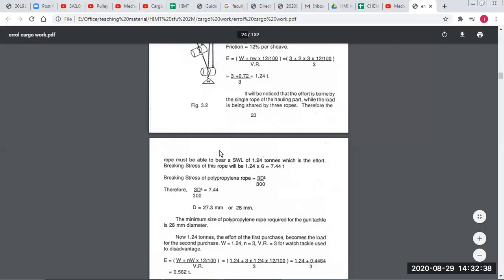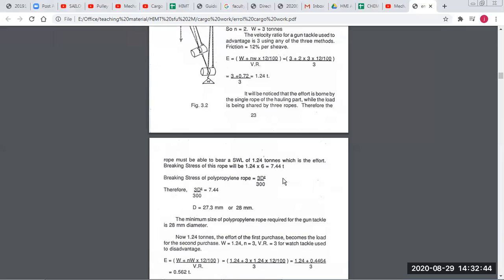So breaking stress of this rope will be 1.24 into 6. That is the factor of safety we apply. So safe working load is 1.24 and the factor of safety is 6. We calculate breaking stress by multiplying the safe working load by the factor of safety, 1.24 into 6. So we get 7.44 as the breaking stress.